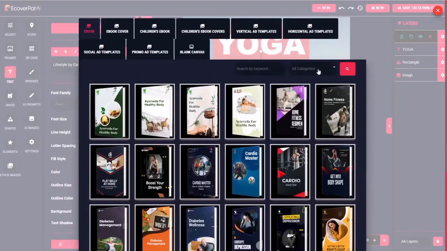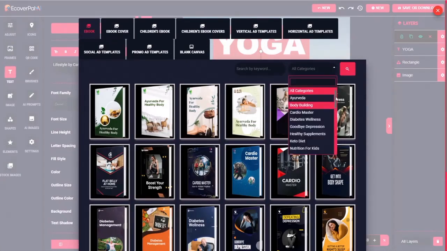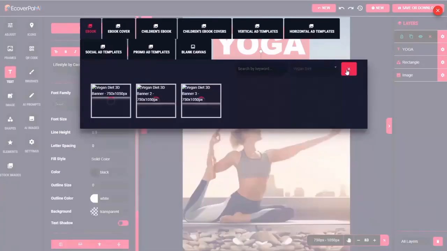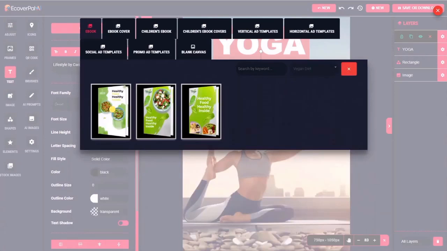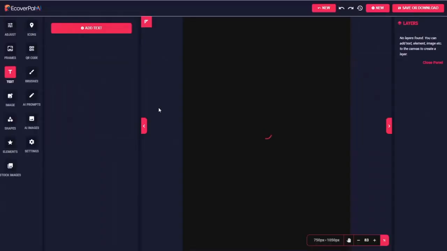Well, guess what? That's not a problem. Technically, I can use any template in this entire library. I like to find one that at least sort of fits the color or theme that I'm looking for. So I'm thinking vegan diet might fit a garden theme. See, it's got these nice sort of green colors. So we'll take a look at one of these templates.